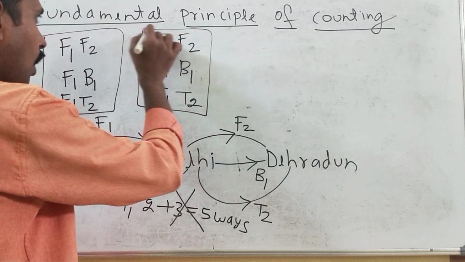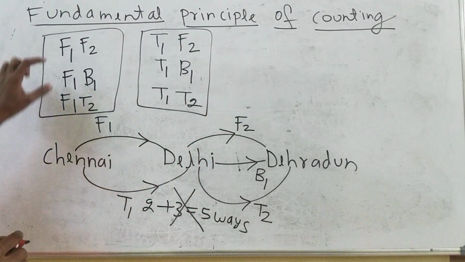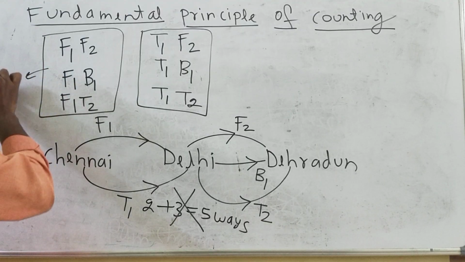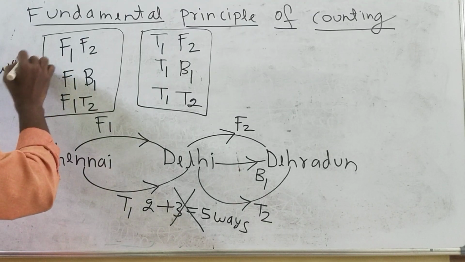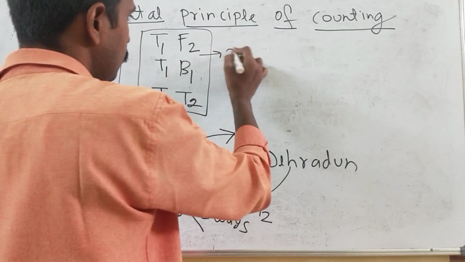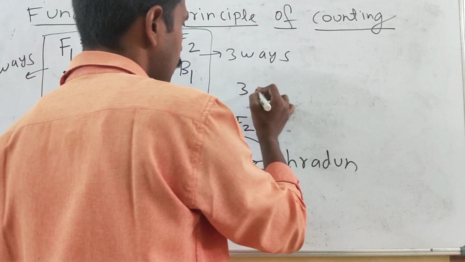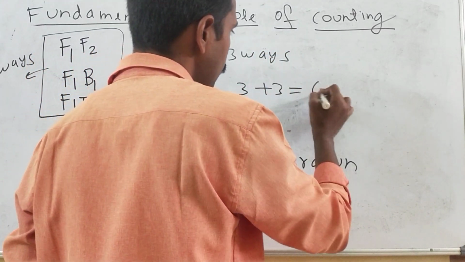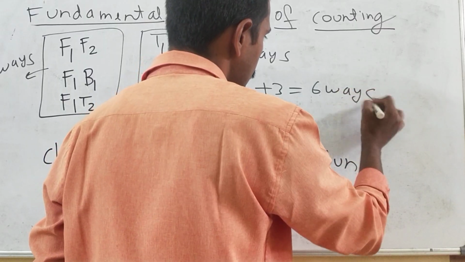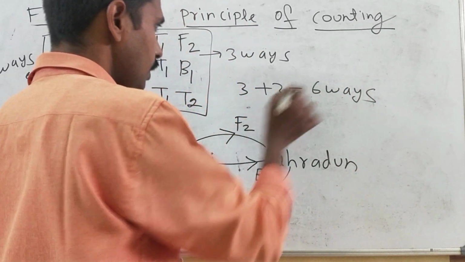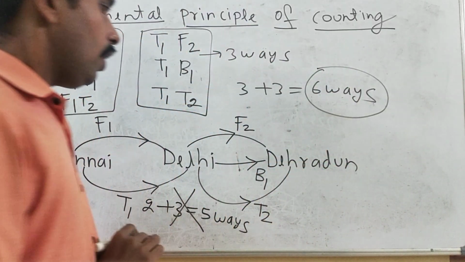So you can see how many ways are there. 3 ways are here. There are 3 ways, and here also how many ways are there? 3 ways. So the total number of ways, 3 plus 3, how many ways are there? 6 ways are there.